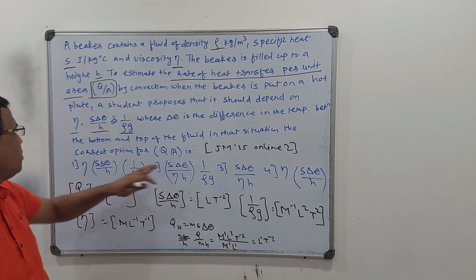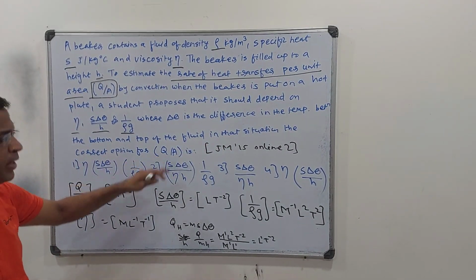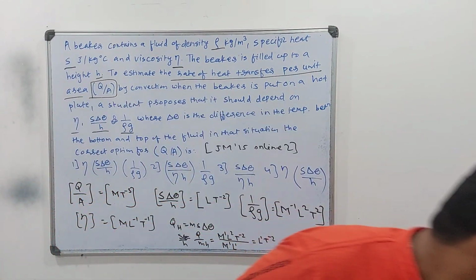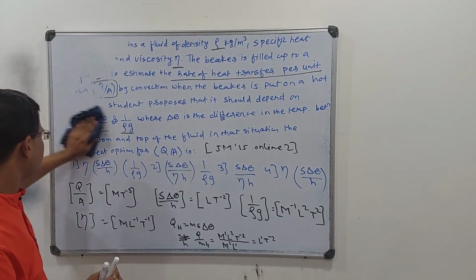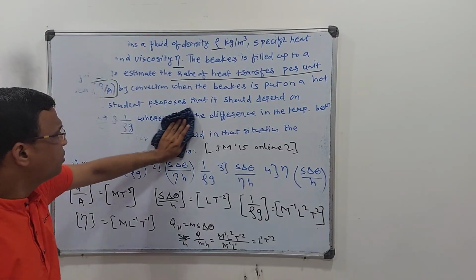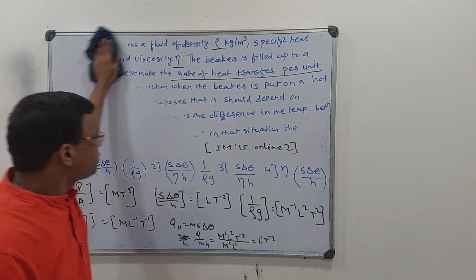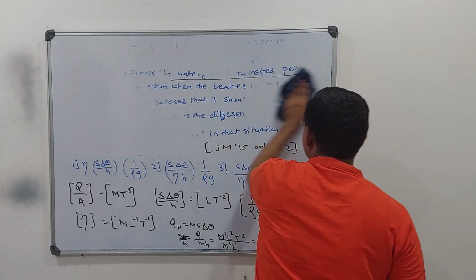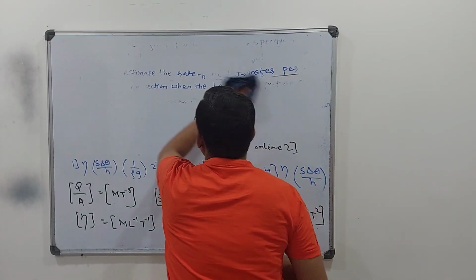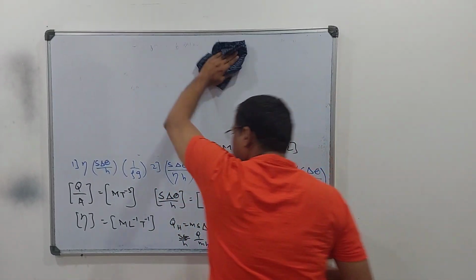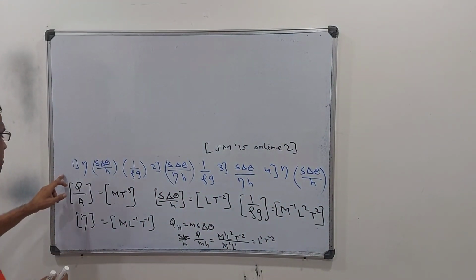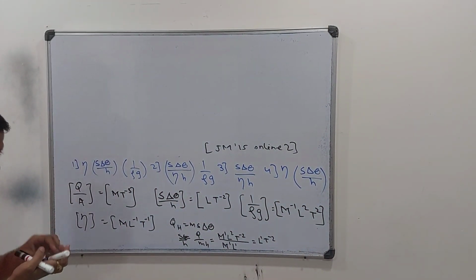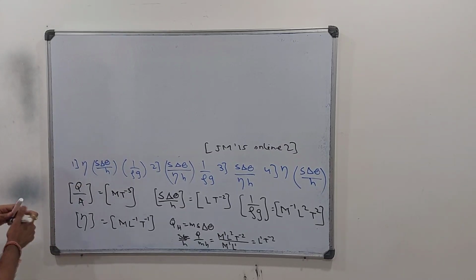In that situation, the correct option for Q by A. So they are asking for Q by A. So it's a big question. So let me just delete this. So we have 4 options, and we just need to understand what is the student's proposal out of these 4 options. Fine. So first of all, it is Q by A. So it is Q is what? I'm just getting the answer over here.